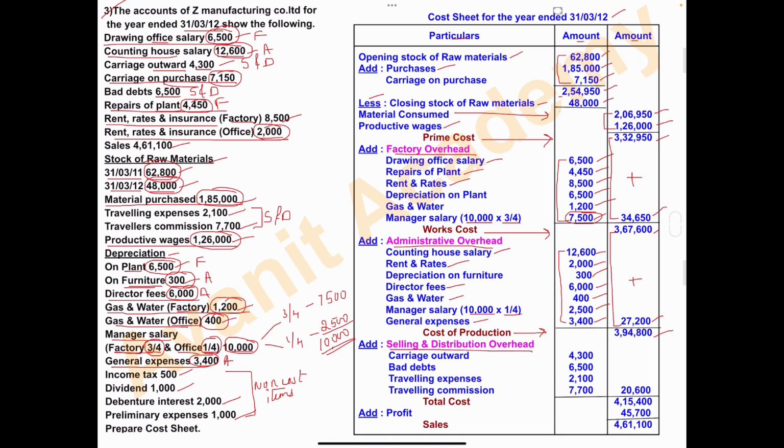Wherever we see S and D, all those items we have to take under selling and distribution overhead. First is carriage outward. Carriage outward amount is 4,300. We have to take it under selling and distribution overhead. Next is bad debts. Bad debts amount is 6,500.